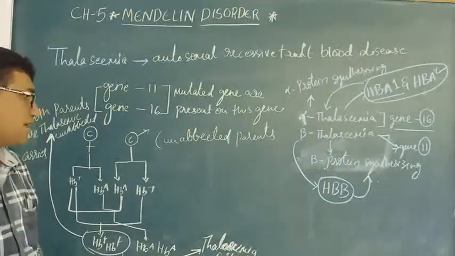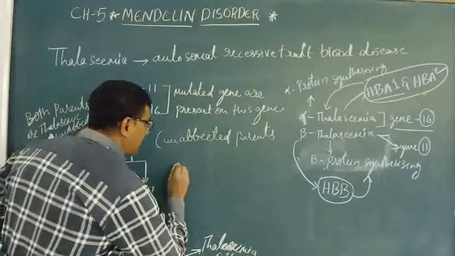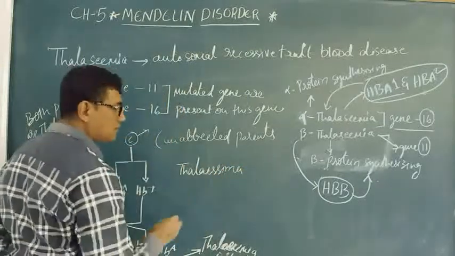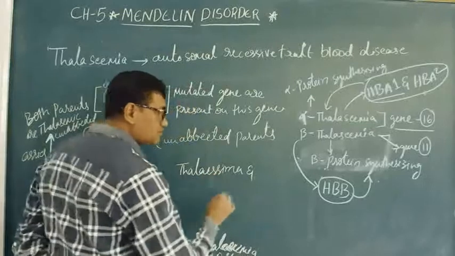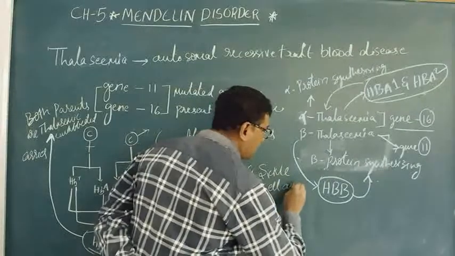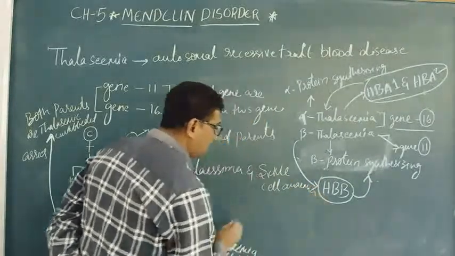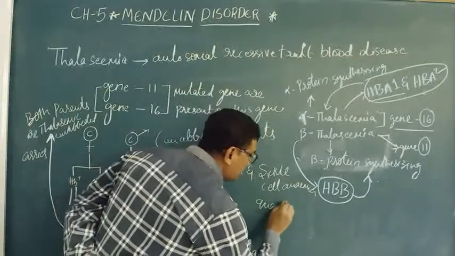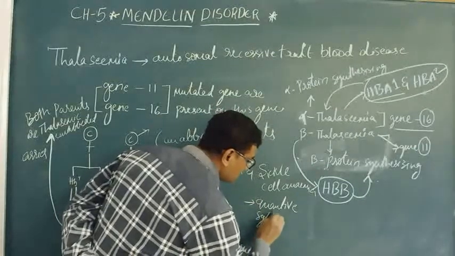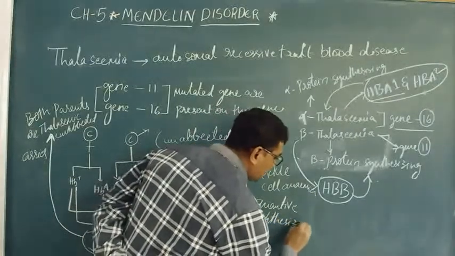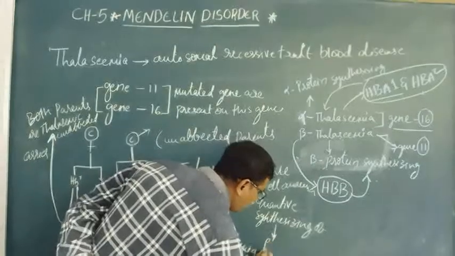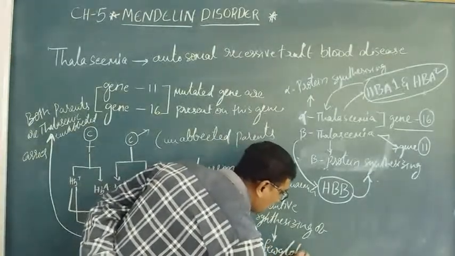There are a few differences between thalassemia and sickle cell anemia. This is a quantitative synthesizing of a few globulin molecules.